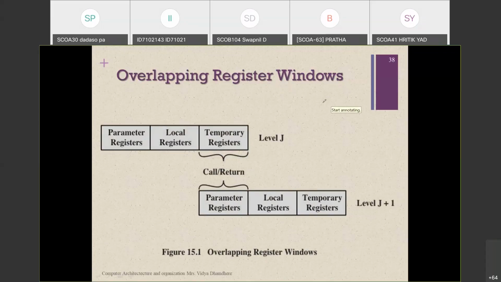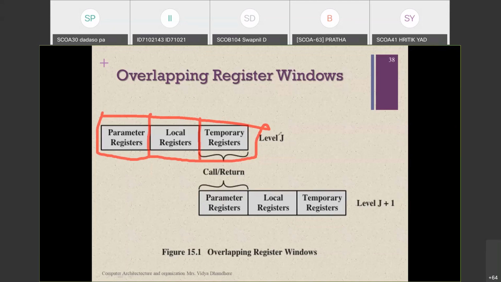As I said, this total part is called a register window, and this register window is divided into three parts, which I have explained in the previous slide. That is the parameter registers, local registers, and the temporary registers.